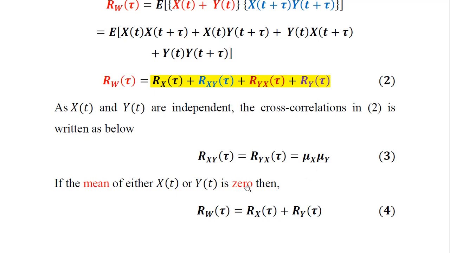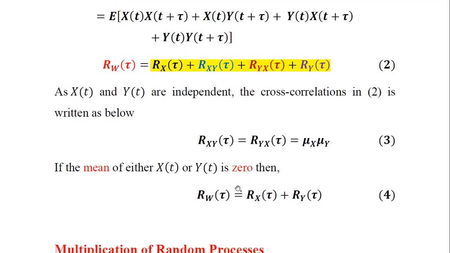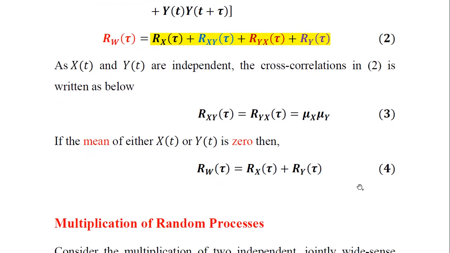So based on this assumption, if it is 0 here, then equation 2 turns out to be Rw of tau is equal to Rx of tau plus 0 plus Ry of tau. So equation number 4 signifies that if any one of the means of the random processes x or y involved in the addition is 0, then the resultant random process W has an autocorrelation function that is the summation of the individual autocorrelation functions of the participating random processes x and y respectively. So this is it about the addition and the autocorrelation function of two random processes x and y and the resultant random process W.